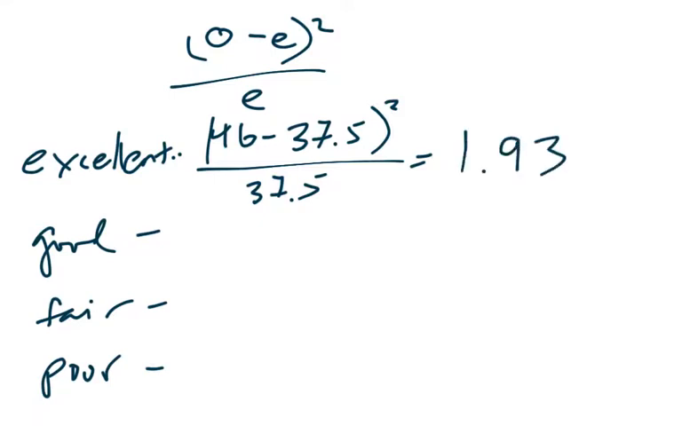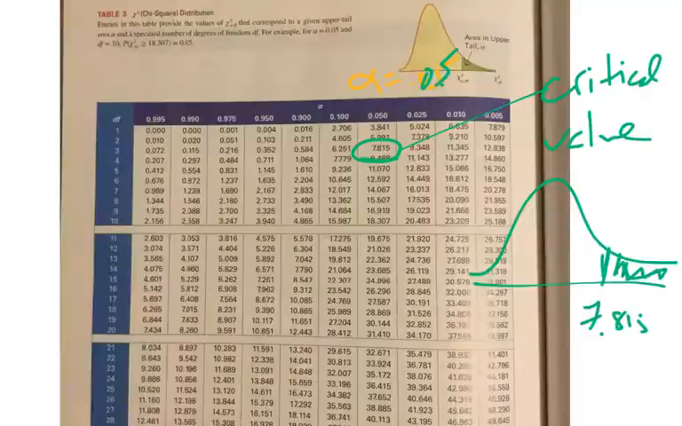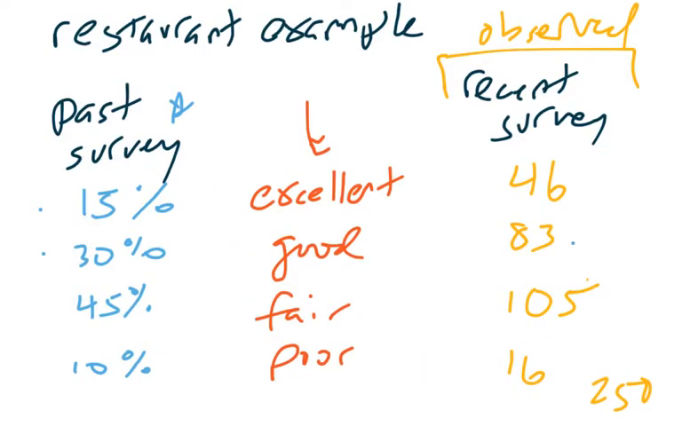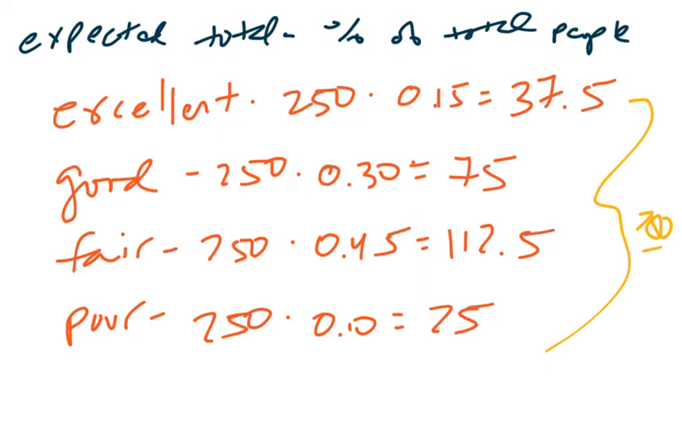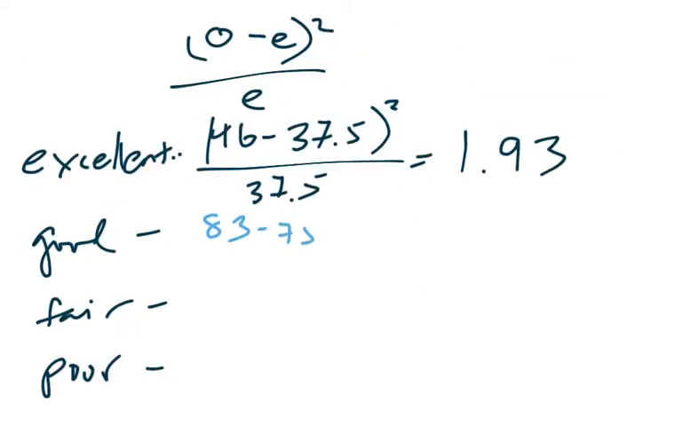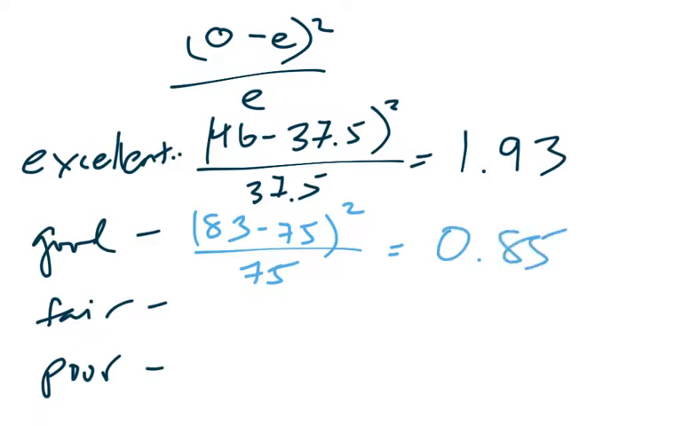1.93. And if you repeat that process for the other ones, so if we do 83, which is what we actually got from the original survey, minus the expected value, so we would expect 75 people to say the food was good, we square that and then divide that by 75. We would get an answer of 0.85. And if you continue with the other two, we would get a value of 0.50, and we would get a value of 3.24.